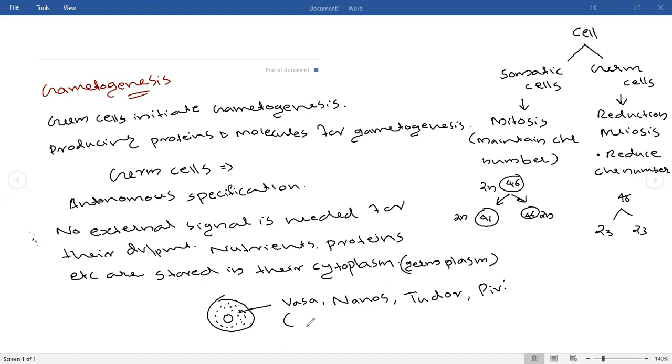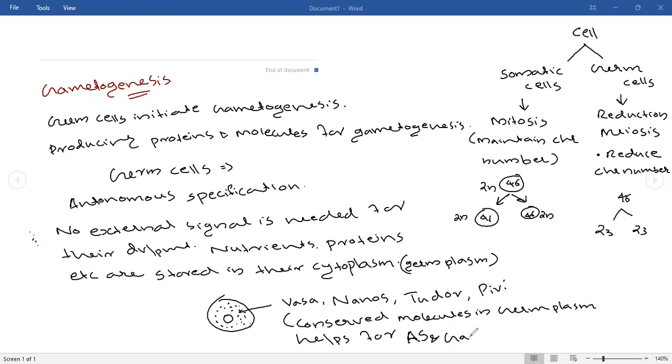They are conserved molecules in germ plasm, which help in autonomous specification and gametogenesis.